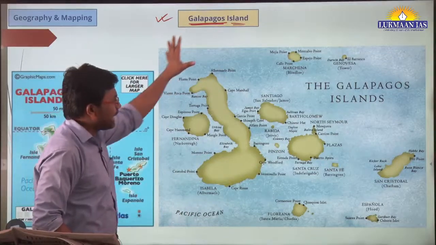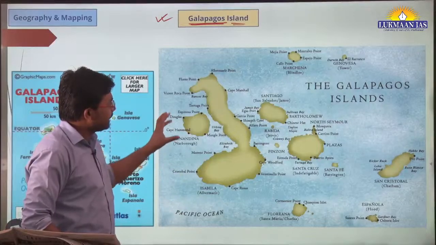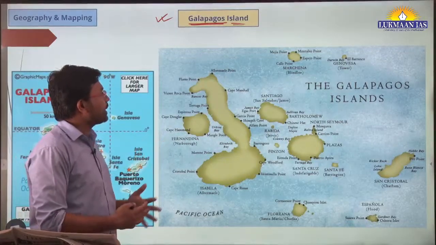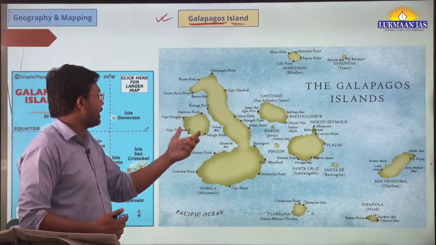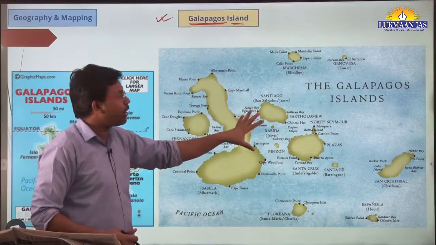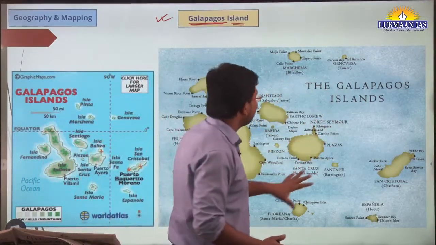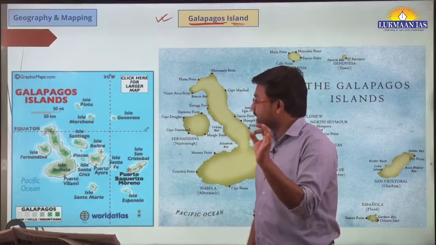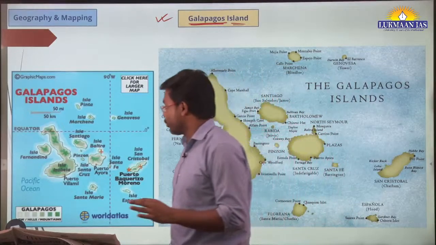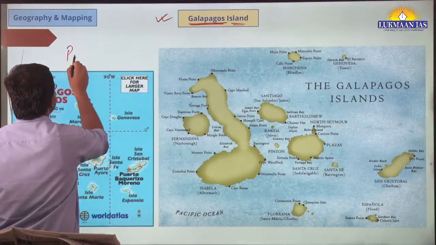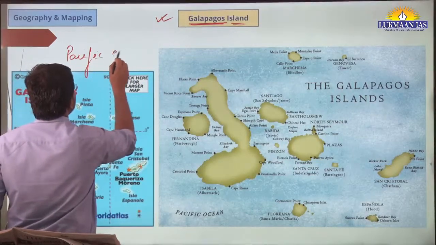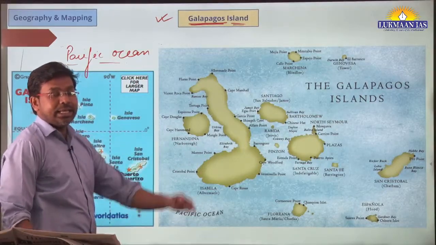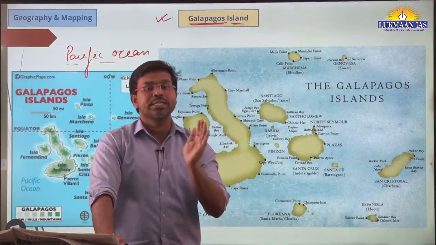To the right side here, you can see these are small islands as part of the Galapagos archipelago. So this Galapagos archipelago is a series of islands. There are some big islands, some small islands over here. So this is one of the maps of this island, and apart from this, this is another map of Galapagos Island. So this Galapagos Island is located in the Pacific Ocean. Which ocean? It is located in the Pacific Ocean. So this is important for us to understand, and this is located to the west of South America.